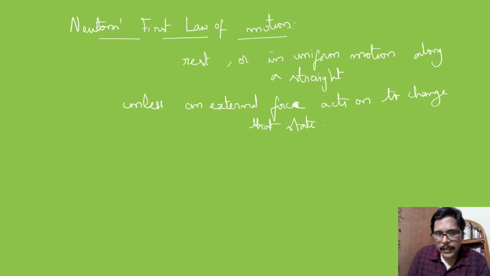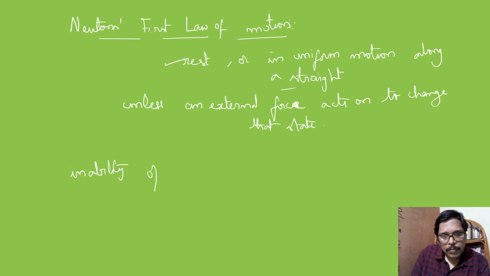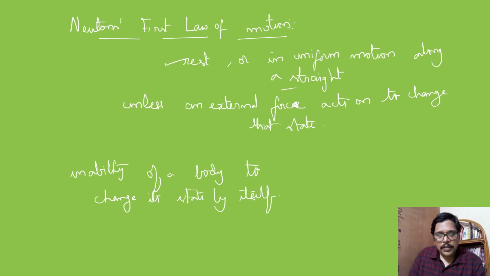Now, see, if a body is at rest, it remains at rest. If it is in uniform motion, it remains in uniform motion. So I can say that the inability of a body to change its state by itself. Have you understood the meaning of this? See, the body, if it is at rest, it remains at rest. It is unable to change its state. So the inability of the body to change its state by itself.